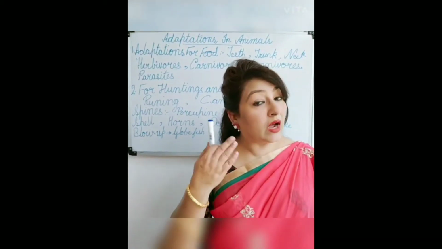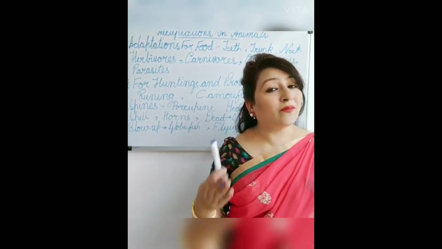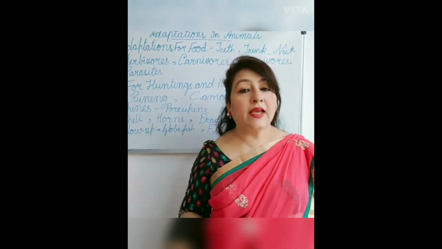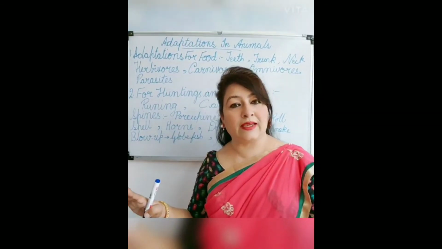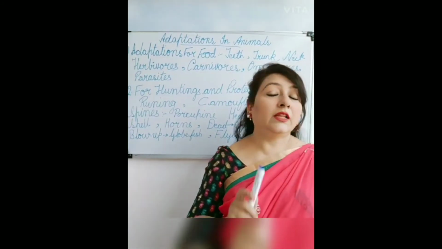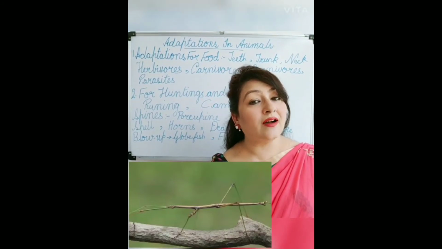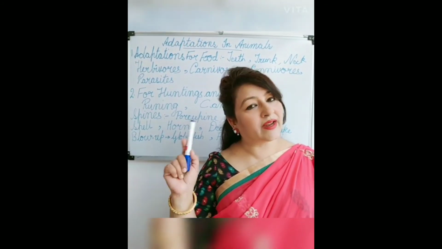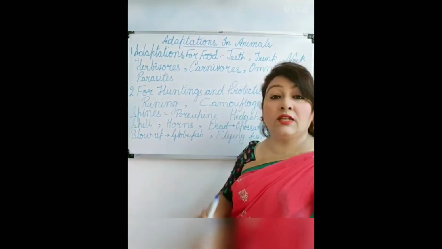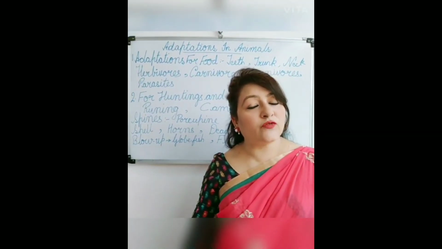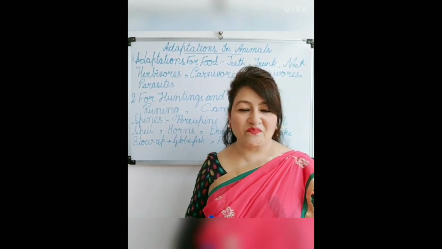Camouflage. Hope you have heard about this phenomenon, camouflage. If you haven't heard, I'm going to explain what camouflage is. It is the character of merging with its surroundings and looking just like its surroundings. For example, a leaf insect looks just like a leaf. A stick insect looks just like a stick. I will draw the diagrams and show them to you on the paper. And the deer and tiger can merge very well with the surroundings by having stripes and spots on their bodies.